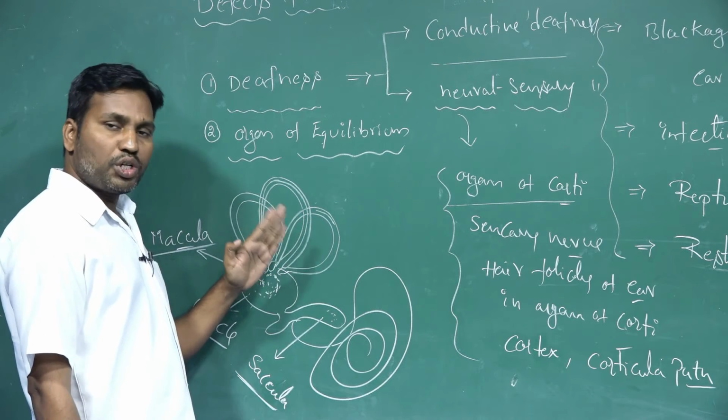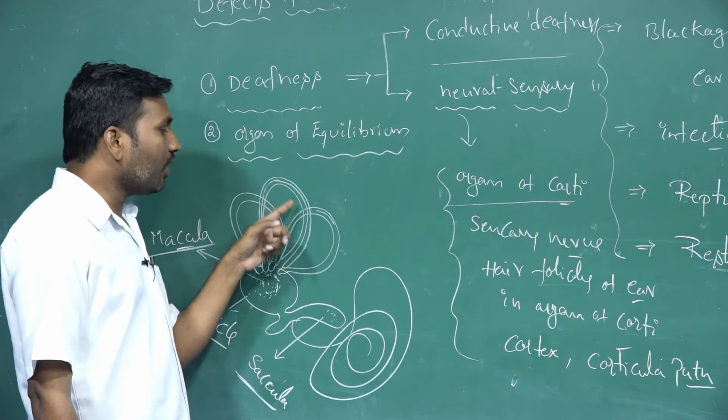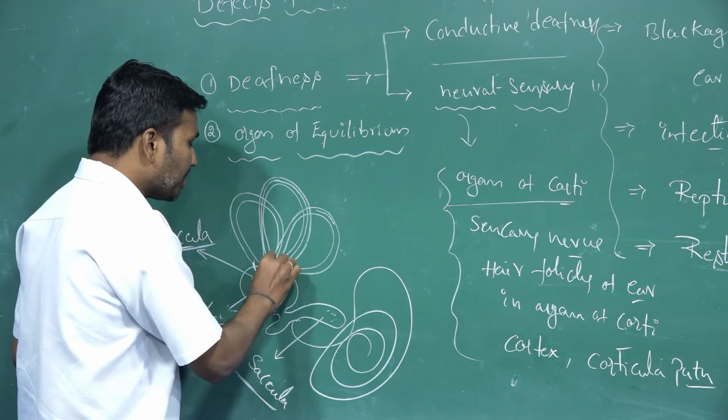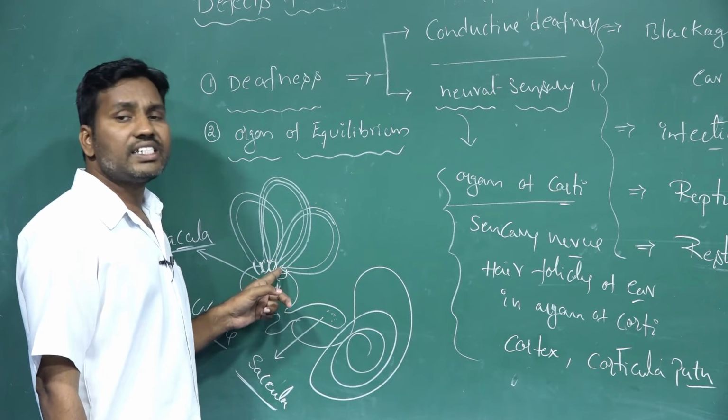Whenever the body's position changes, automatically the endolymph and the perilymph cause mechanical pressure or force on the sensory regions.